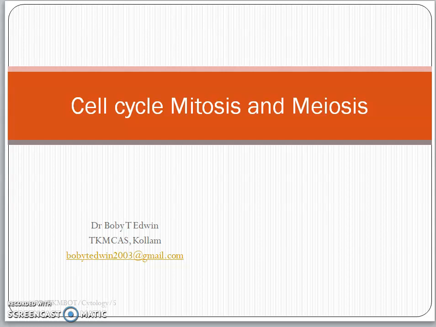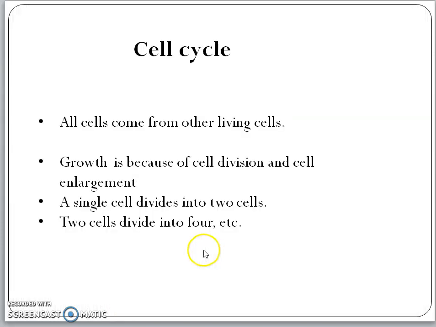In this session, we will discuss the cell cycle. The life period or the cycle of growth of a cell is called the cell cycle. That is, from the origin of a cell to the next cell division by forming two daughter cells. This period is called a cell cycle.